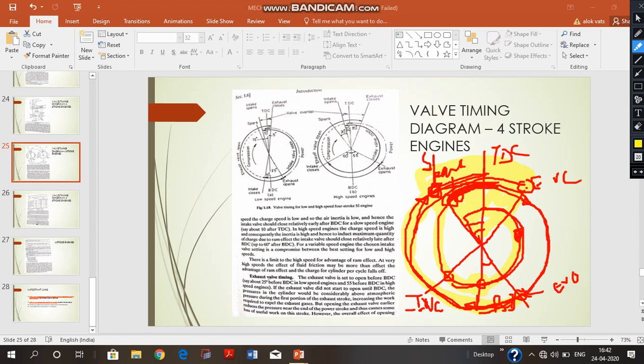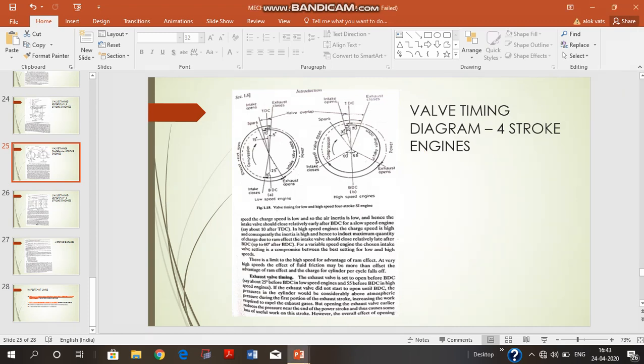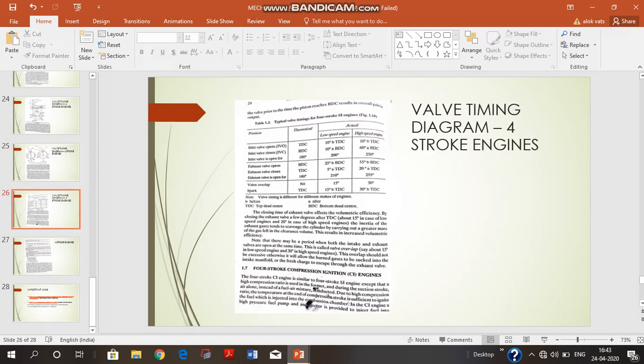Why? The reason is that if the valve overlap is too excessive, there are chances that most of the fresh charge will also escape along with the exhaust gases. So it will result in a loss. In the next slide we talk about the various values regarding the valve timing diagrams. These are the various values, and this is where the intake valve opens and closes. These are actually very important values and will be helpful in performing the experiments also.